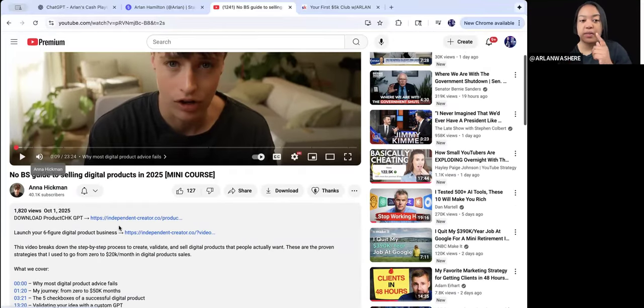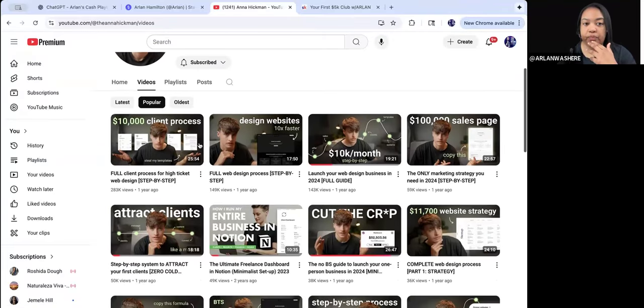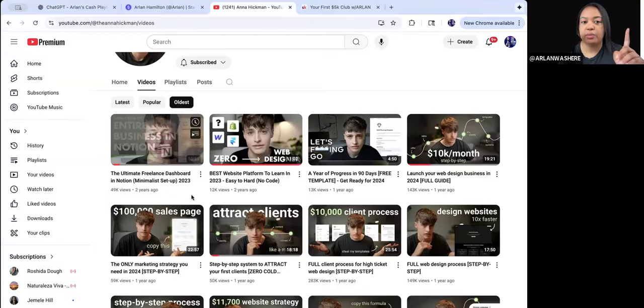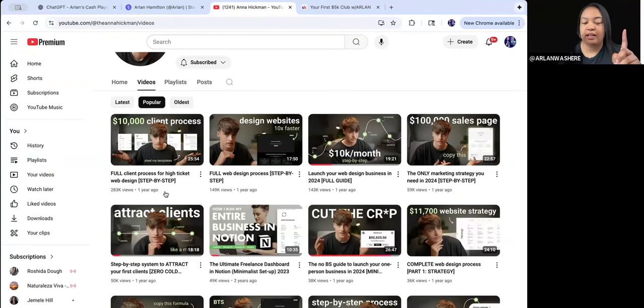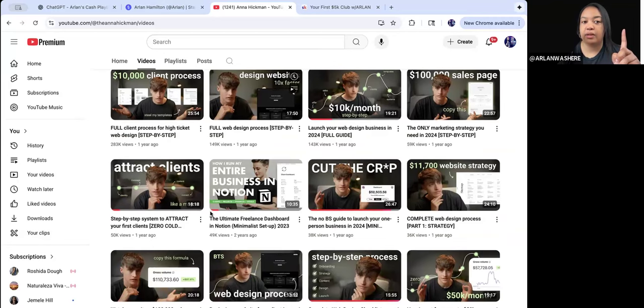Now, with Anna, another thing they did, let's go to this and let's go to popular. First, let's go to oldest. Oldest is 2+ years ago. Notion, Notion, Notion, Notion, Notion. And then popular, about a year ago, things popped off. Things started to pop off a year ago. And then the older ones have even more views because these popped off.